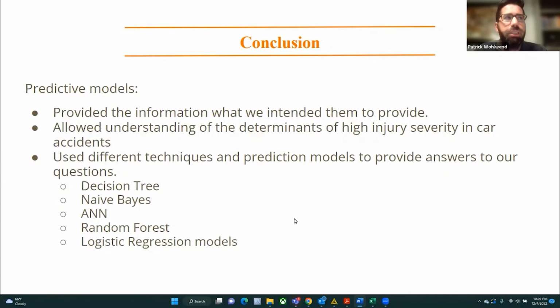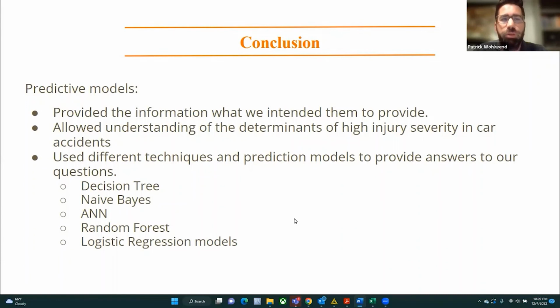So in conclusion, like we mentioned, the predictive models provided the information that we intended them to provide. It gave us an understanding of the determinants of high injury severity in car accidents compared to those giving us low injury severity.